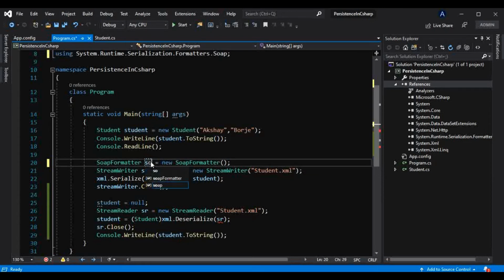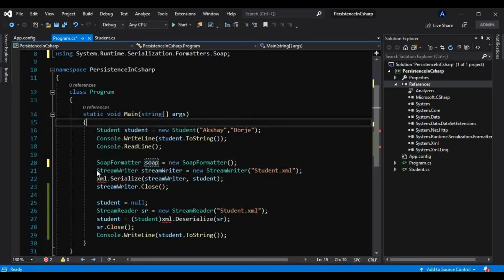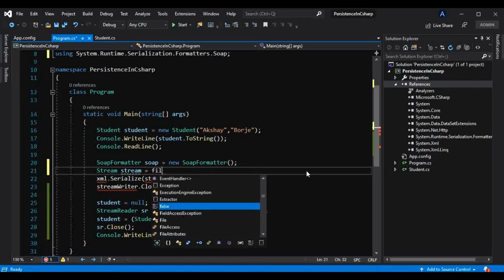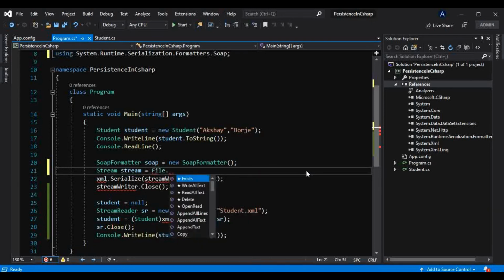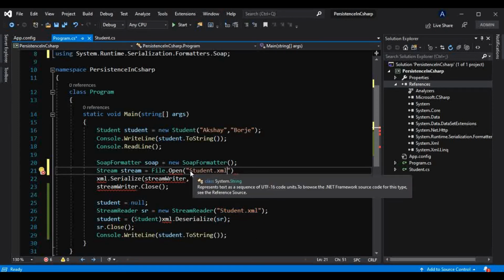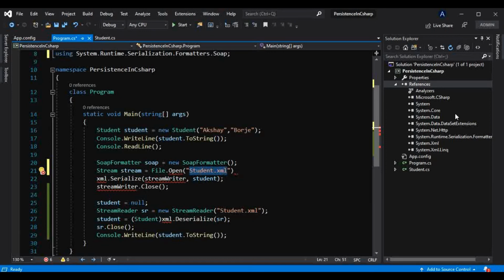Instead of this stream writer, we have to use only a stream, and in that stream we use File.Open with the location which we want. I will pass this name only here, and we know if we don't pass a full location, it will store into the location of this project only.